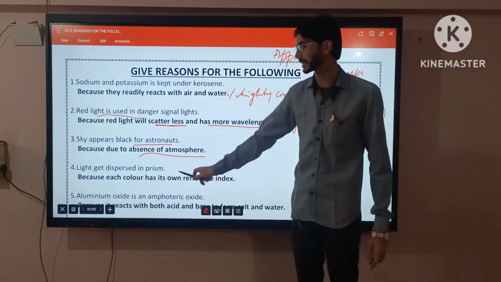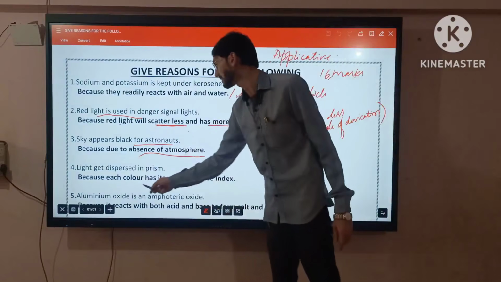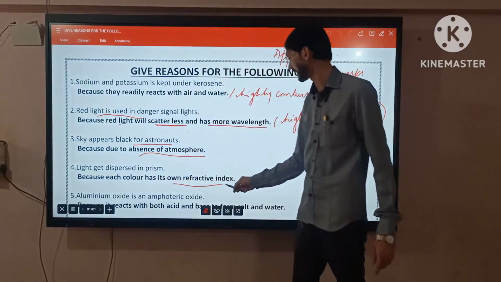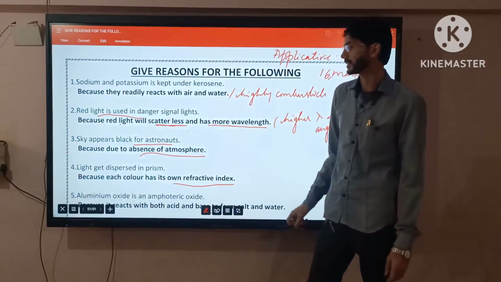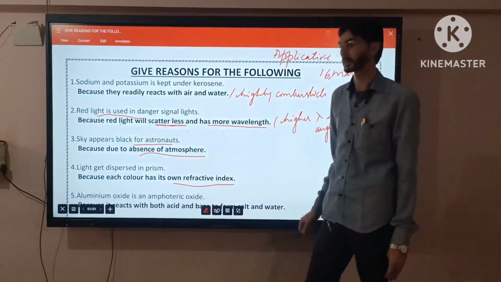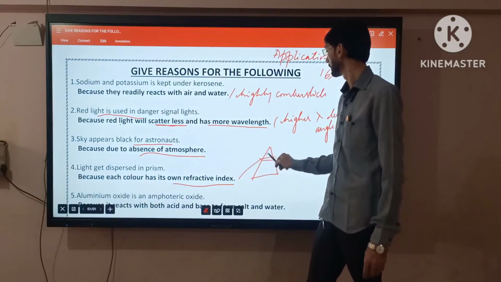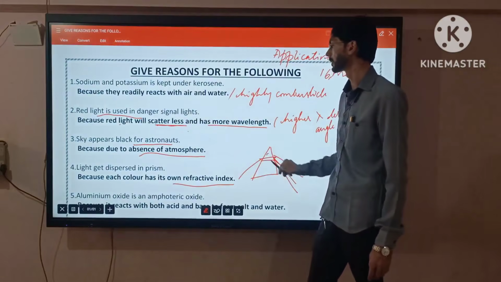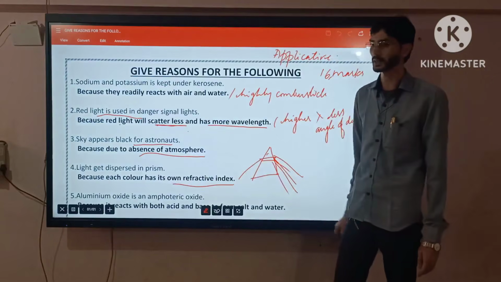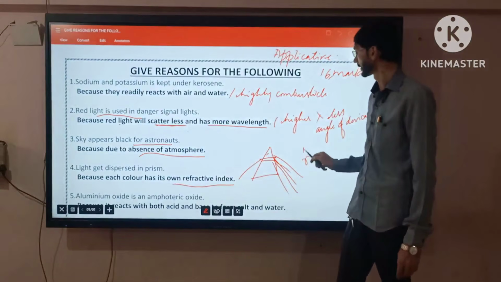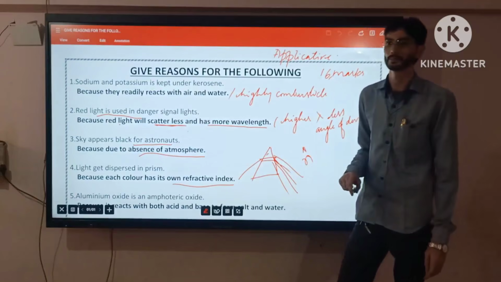Now let's move on to the next one. Light gets dispersed in prisms, because each color has its own refractive index. You just copy this one. Light gets dispersed in a prism. It means light gets scattered in a prism. Got it right? Because each color has its own refractive index, which is denoted by small letter n.